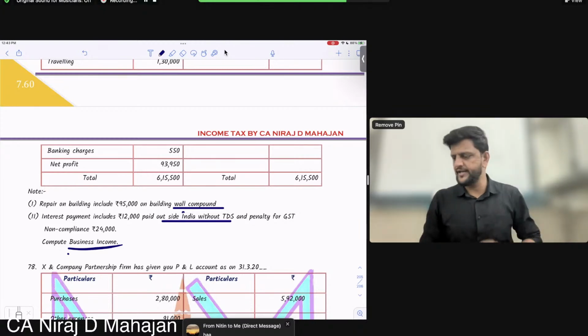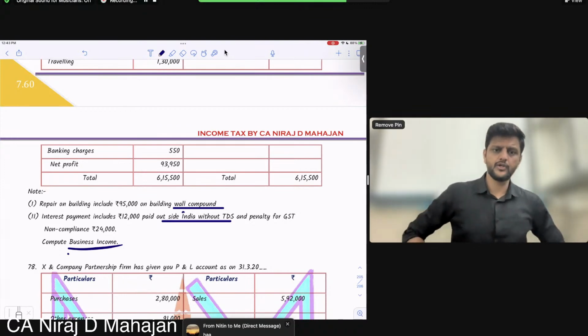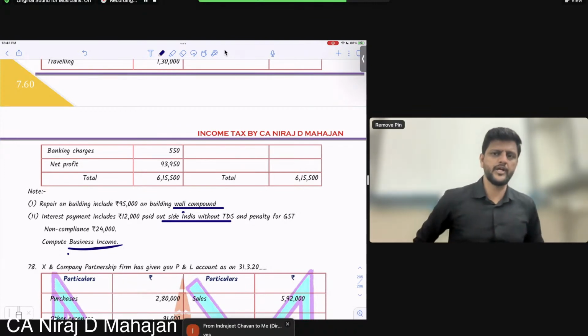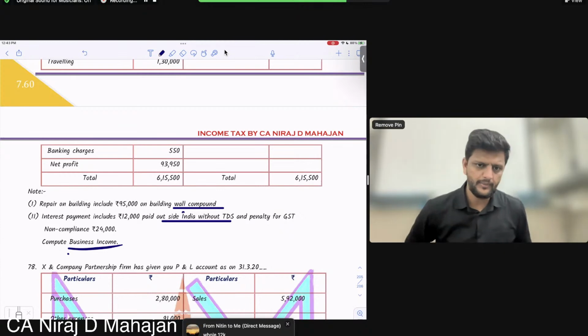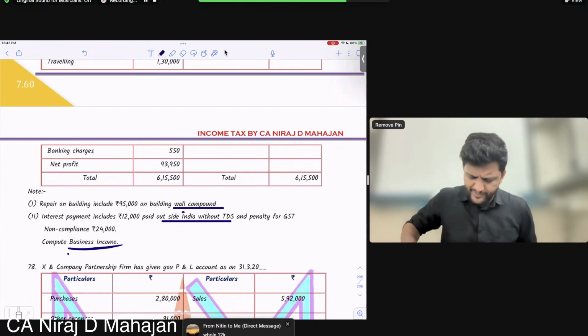So on the income part, TDS should have been done, but it is not done. So I hope you know it is 100% disallowance. TDS was required to be deducted, but it is not deducted. So paid to a non-resident, 100% disallowed. Correct. And penalty for GST non-compliance of rupees 24,000.